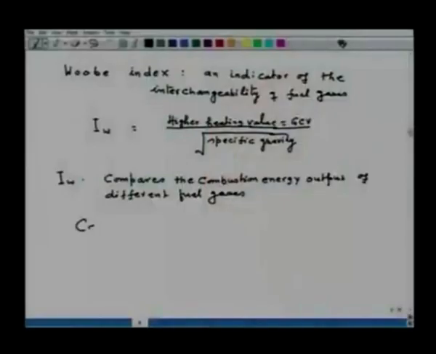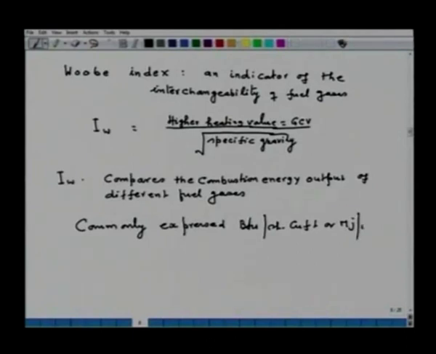Now, if the two fuels have identical Wobbe index, then for given pressure and valve settings, the energy output will also be identical. That is the concept of Wobbe index. So, this Wobbe index is commonly expressed as BTU per standard cubic feet or megajoule per standard cubic meter.